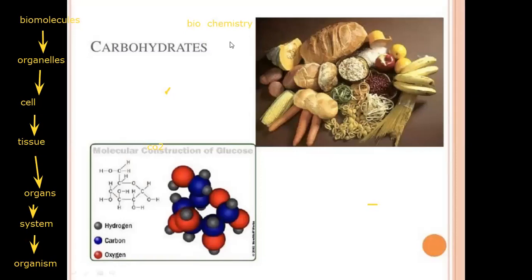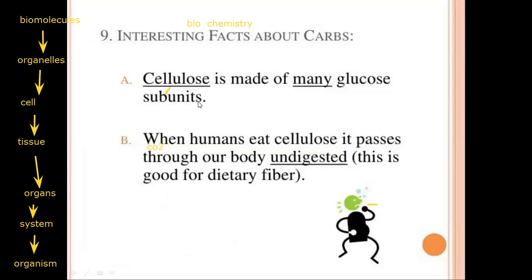Let's start with carbohydrates. Carbohydrates are macromolecules, biomolecules, organic molecules, polymers. In all of these categories, we say the same sentence: organic macromolecules, organic polymers made up of monomers. So each one of them has a smaller or simple unit.